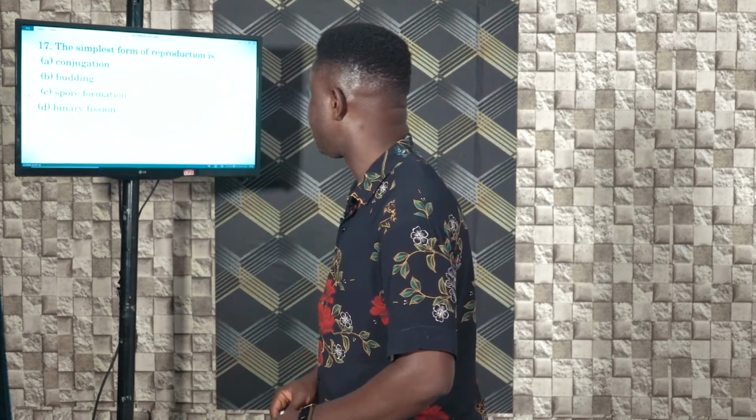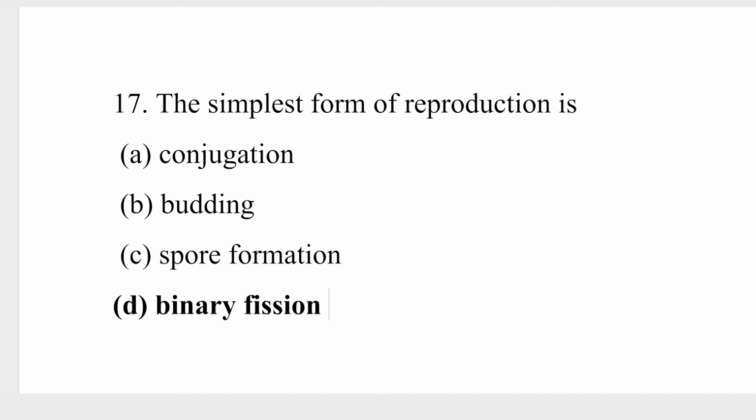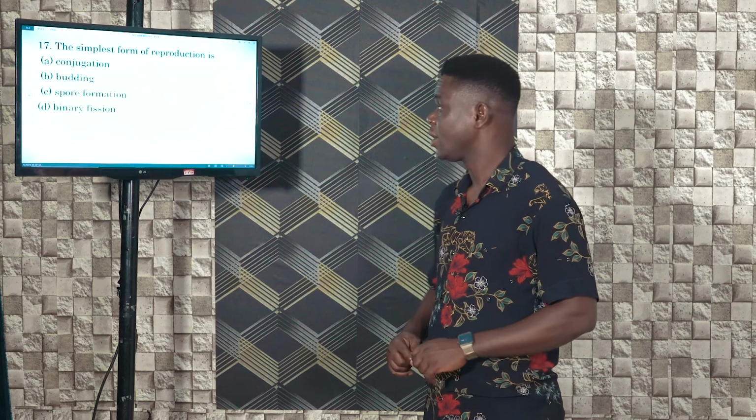Question 17. The simplest form of reproduction is A, conjugation. B, budding. C, spore formation. And D, binary fission.